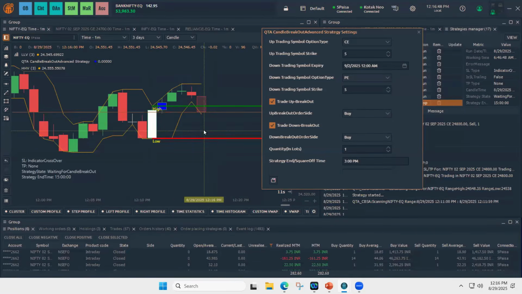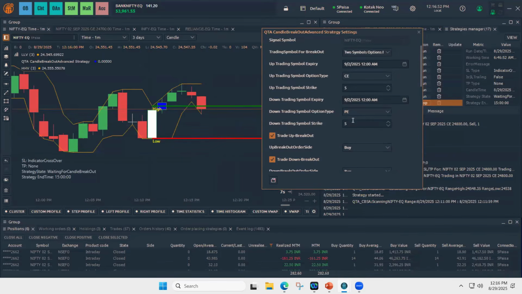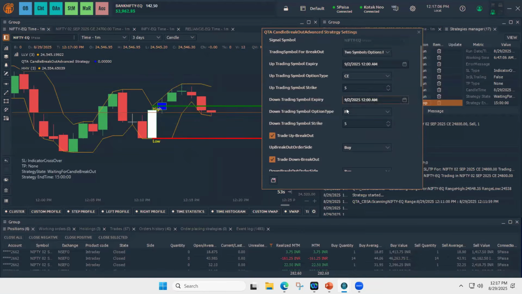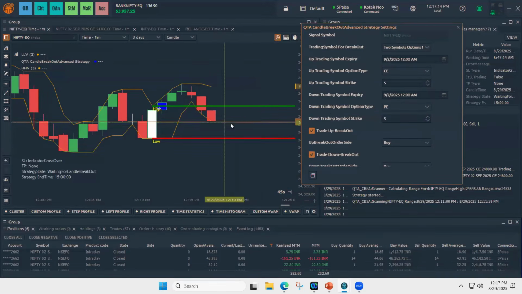Suppose if this particular candle price breaks downside, now it will place orders on PE 5 strikes out of the money with the predefined settings SLs and TP. In this case, if it breaks, the SL line would be highest high line, and order will be placed on PE chart, 5 out of the money. Let's wait and see how it works.